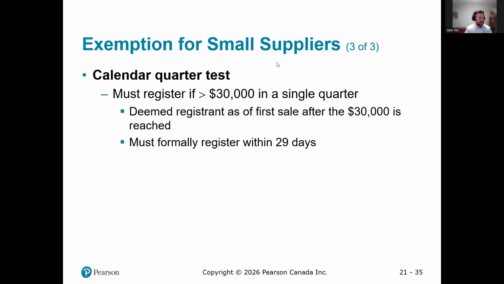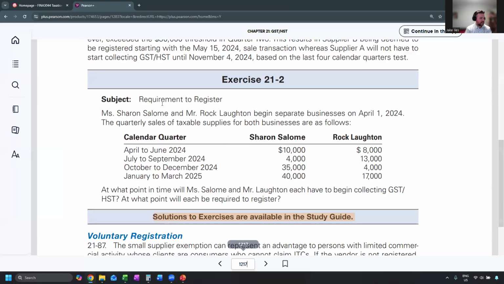So let's look at the exercise for that. Exercise 21-2, requirement to register. Miss Sharon Salome and Mr. Rock Loughton begin separate businesses on April 1st, 2024. The quarterly sales of taxable supplies for both businesses are as follows. Here we have 4 quarters. Sharon earned 10,000 in one quarter, then 4,000, then 35,000, then 40,000. So she had a couple of small quarters, and then she hit the threshold right away in a single quarter.